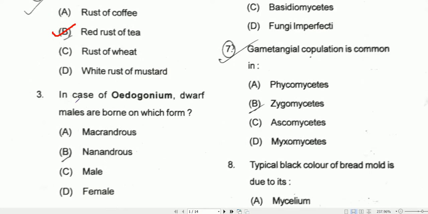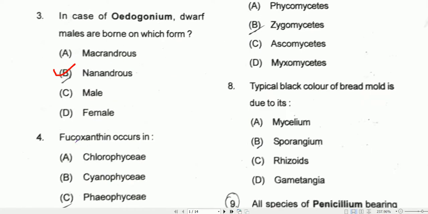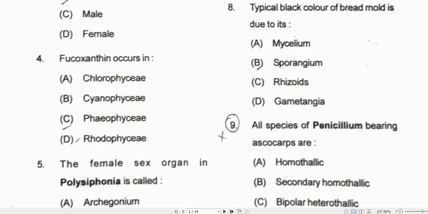Coming to question number 3. In case of Oedogonium, dwarf males are borne on which form? So that is called non-androus. Question number 4. Fucoxanthin occurs in. So we will get the fucoxanthin in the Phaeophyceae. Option C will be the correct one.